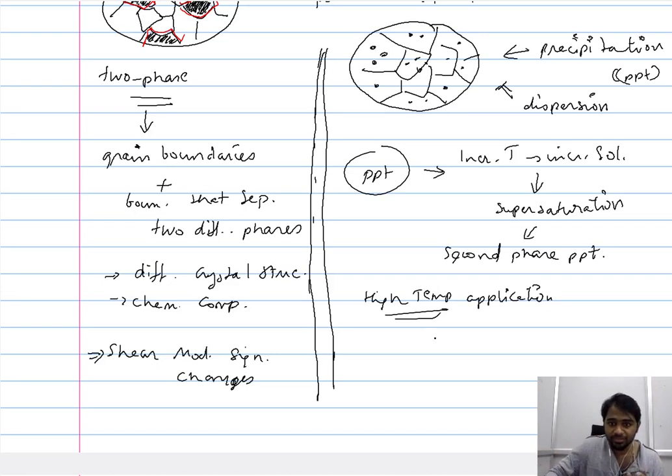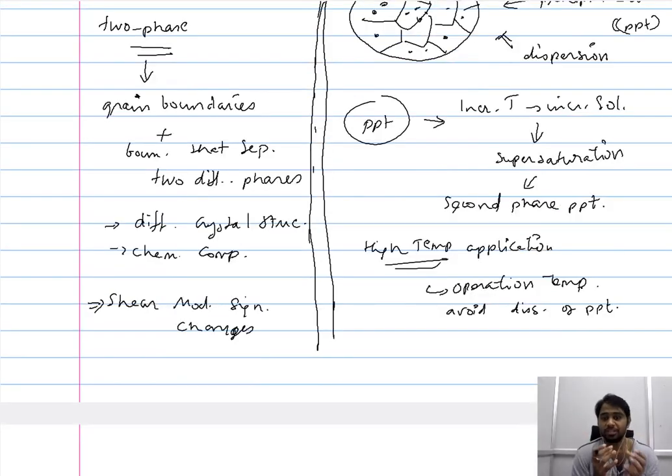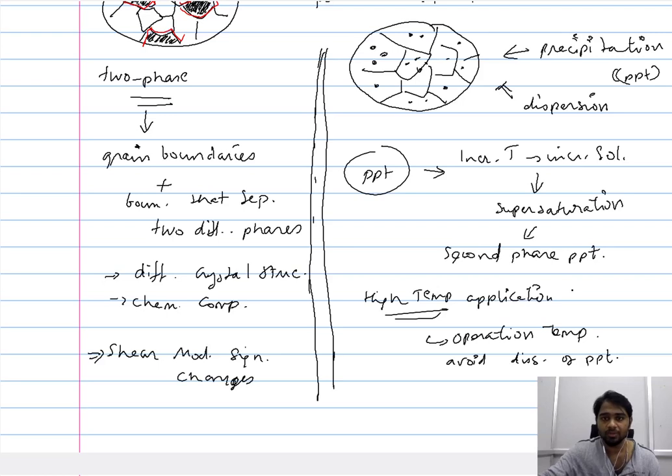So the high temperature or the operational temperature should avoid the dissolution of the precipitate. We have to be very careful to avoid this reverse dissolution of the precipitates that have been introduced through precipitate hardening. So this is one of the primary restrictions of introducing the second phase as particles through precipitate hardening.